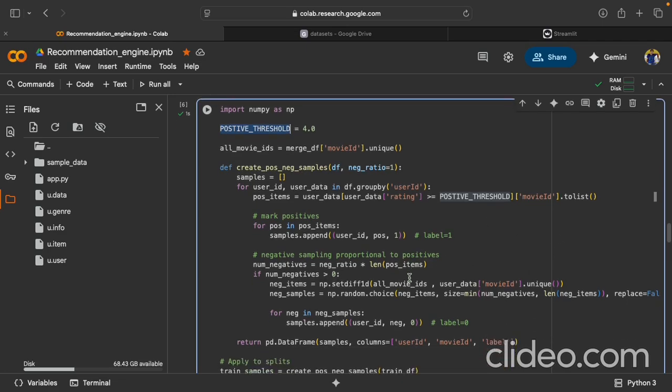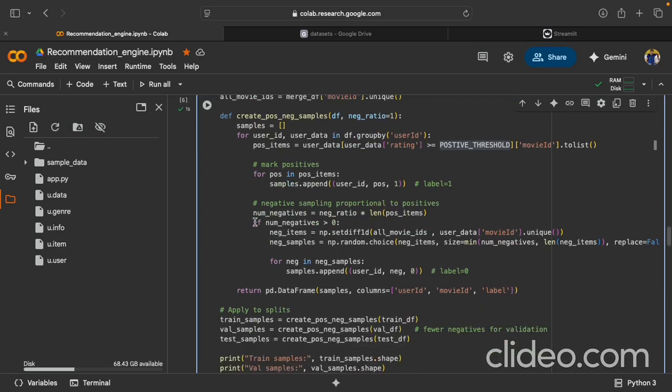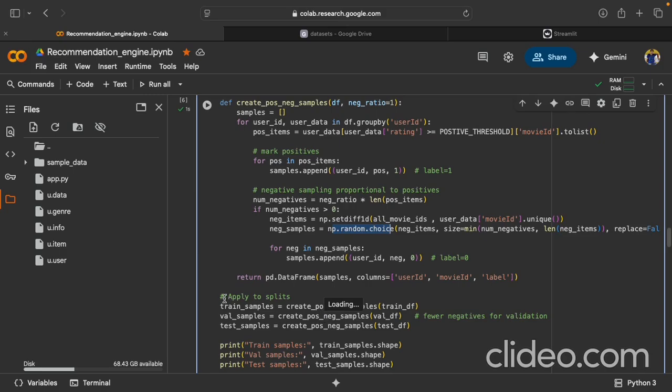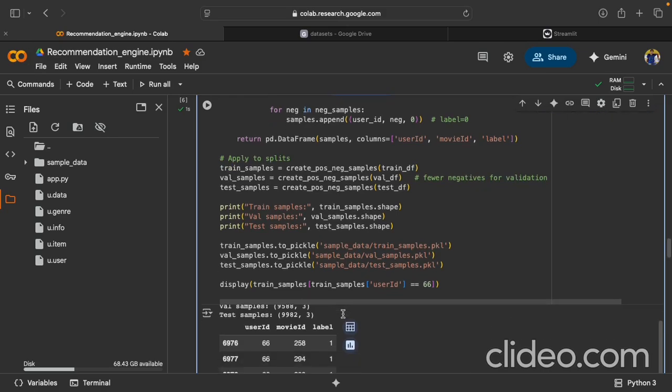Anything that is more than 4, we have added as a positive rating. Then out of all the negative ratings, we have randomly picked a few of the samples as negative. So we use np.random.choice to select those data. And finally, we applied it to our train, balance, and test samples.